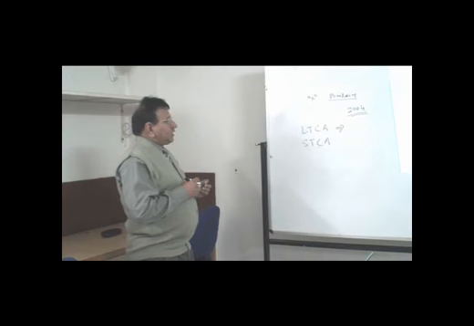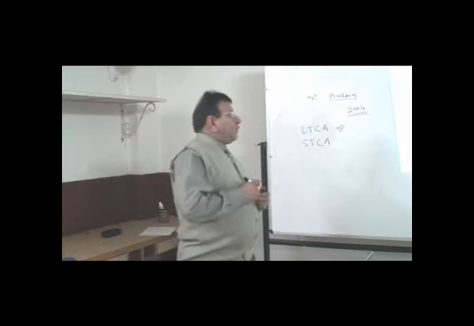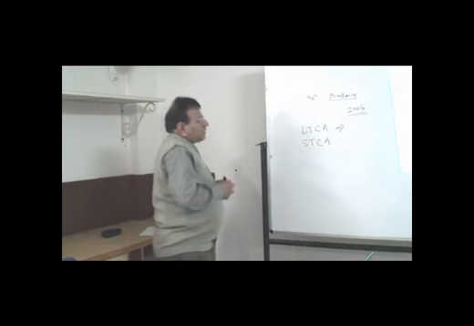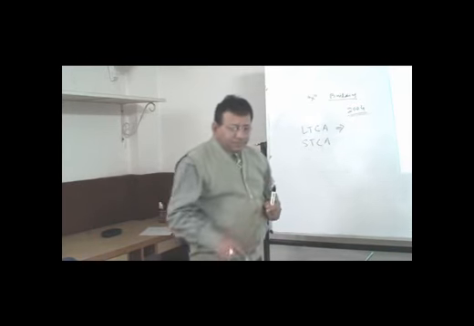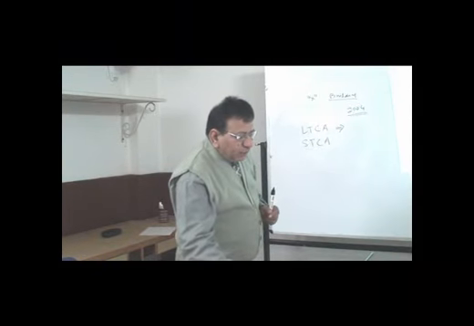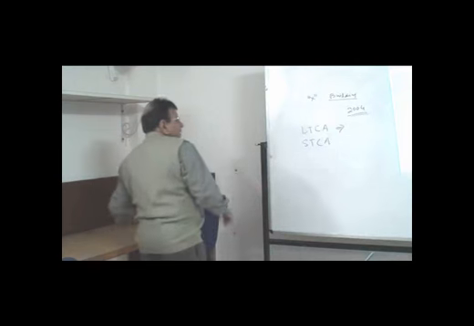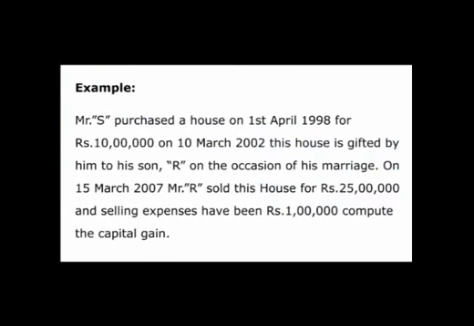If the asset has been acquired by the assessee by any of the modes which we have discussed, we'll try to understand this particular concept with an example. Only then I think that would be more clear to you. The example is that Mr. X purchased a house on 1st April 1998 for rupees 10 lakhs.